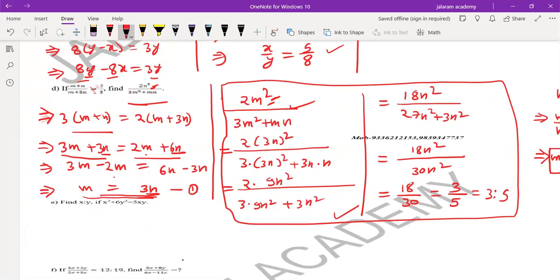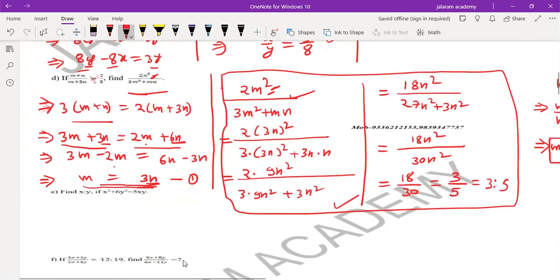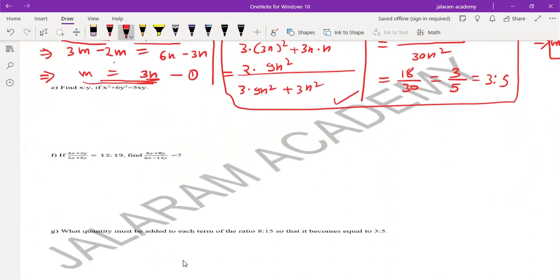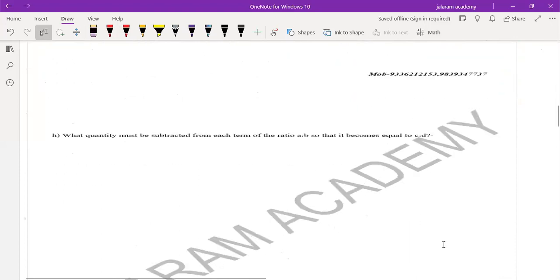Both the questions are discussed, though both the questions discussed are different. In this way we can solve the other questions of ratio also using the same concept. First we cross multiply to find x is to y, then use this x is to y to find the ratio. So solve the sheet. I think you will be able to solve this sheet. And in the next session, we will discuss other interesting questions also.